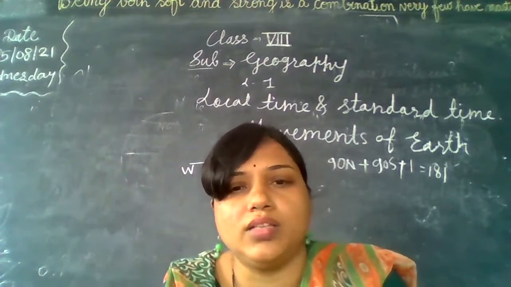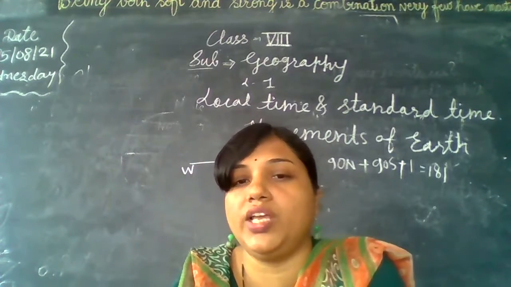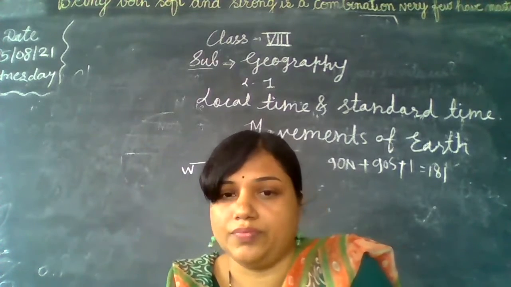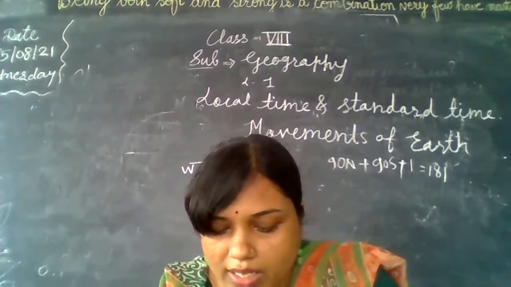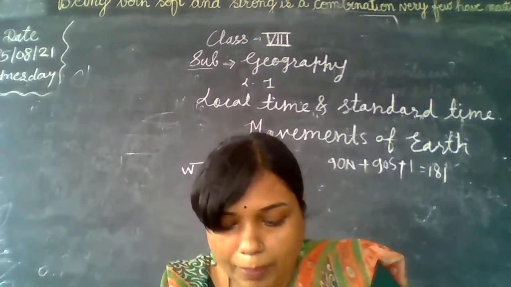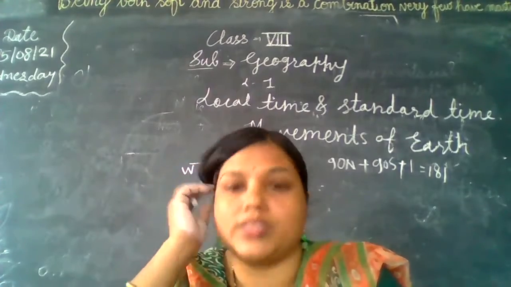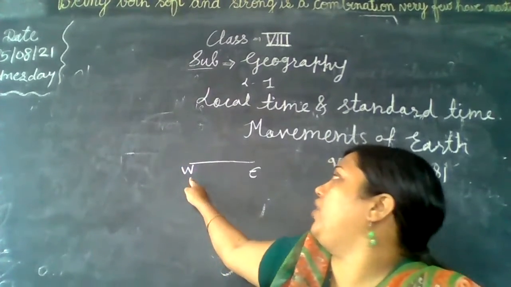This is the concept like this only. Actually, the sun is stationary and the earth is moving. Get it? That is the fact. So what is the answer? The apparent motion of the sun from east to west, as the earth rotates from west to east.